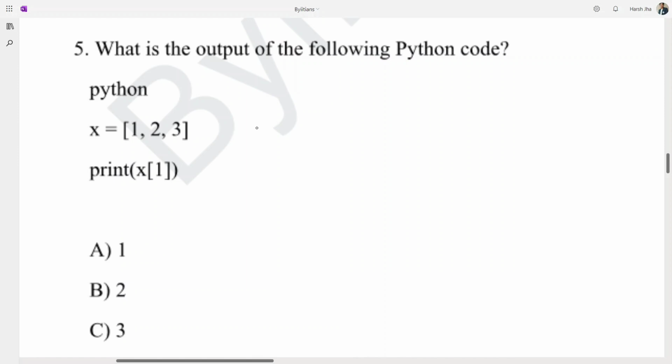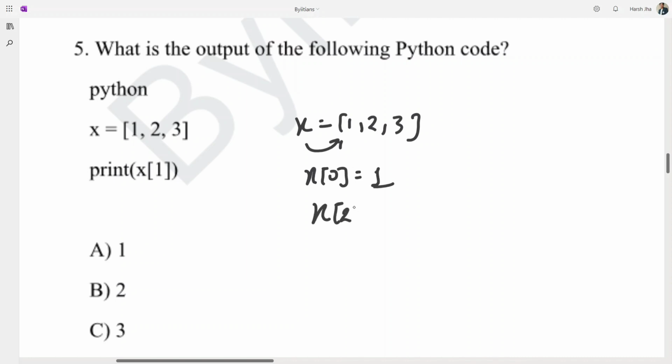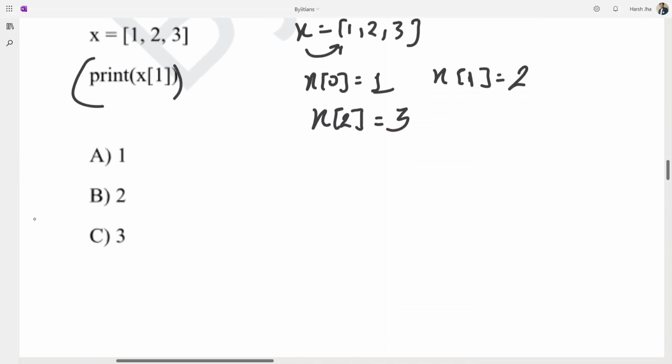So we have x equal to 1, 2 and 3. As you all know, in an array the indexing starts with 0. So for x[0] we have the first element, for x[2] we have the third element, and for x[1] we have this element. So what is it asking? Print x[1]. So print x[1] is equal to 2. So this option is correct.